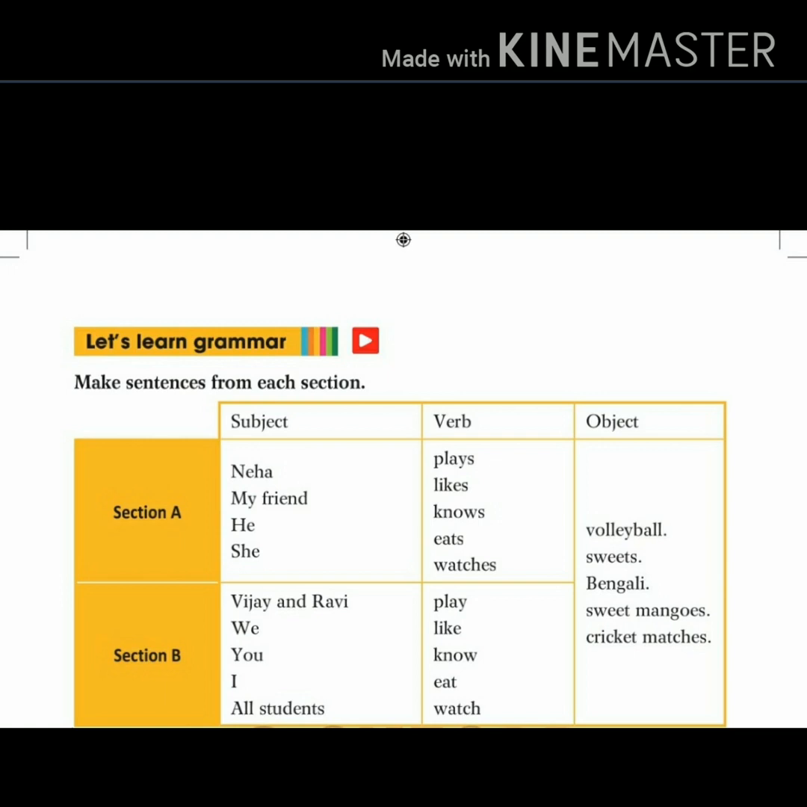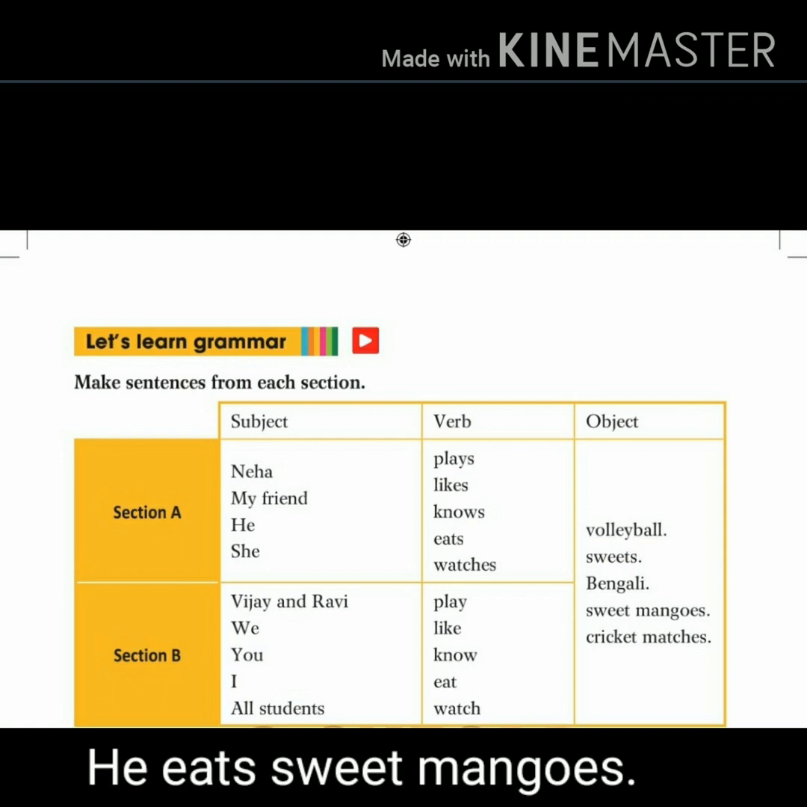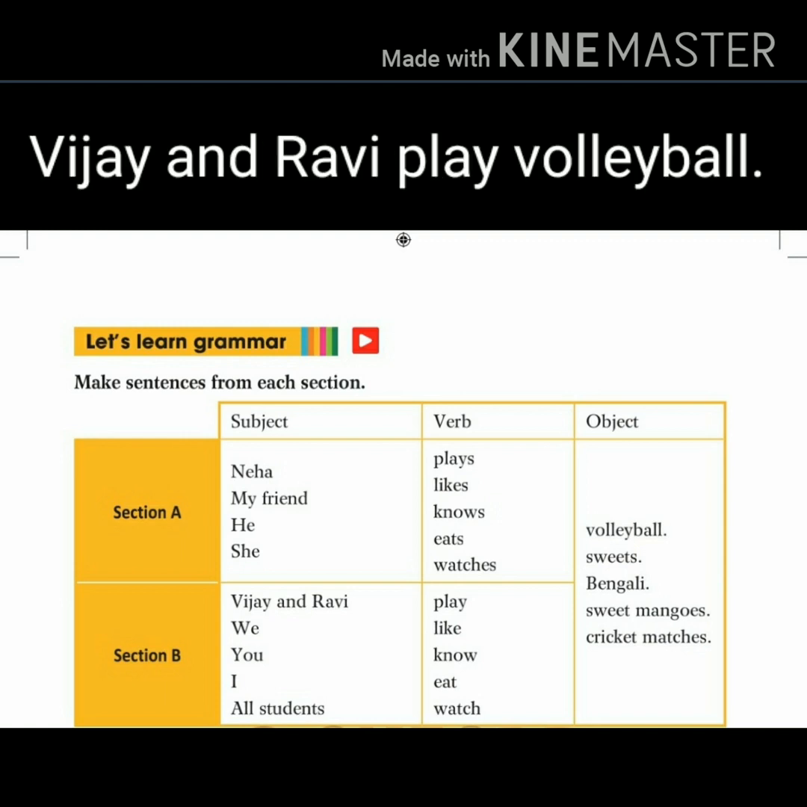Let's have a practice exercise. In the exercise, we have two sections. We have to make sentences from each of them. Neha plays volleyball. My friend likes sweets. Next one, he eats sweet mangoes. Fourth sentence will be like that: she watches cricket matches. Now just move on to the second section.